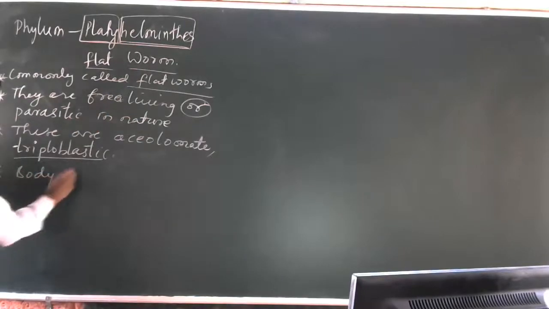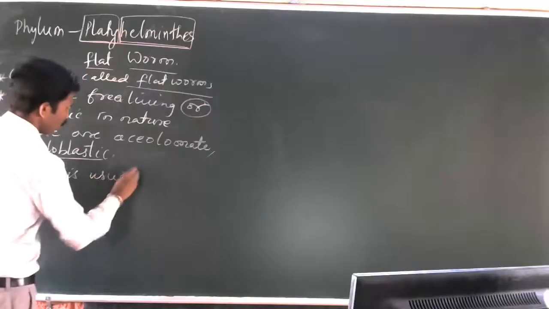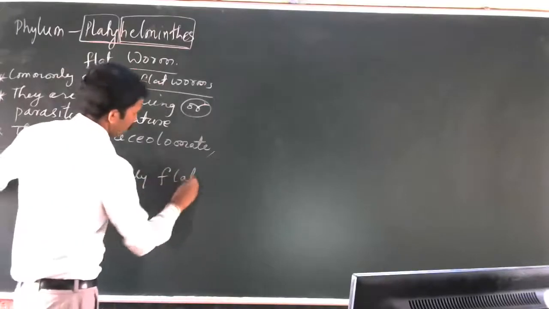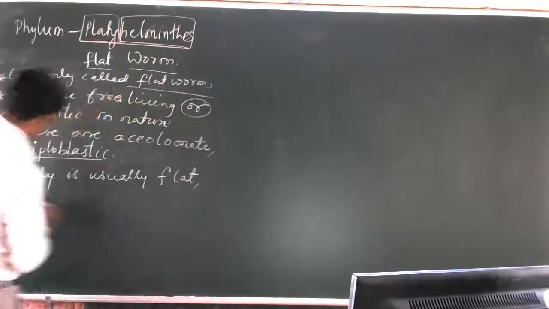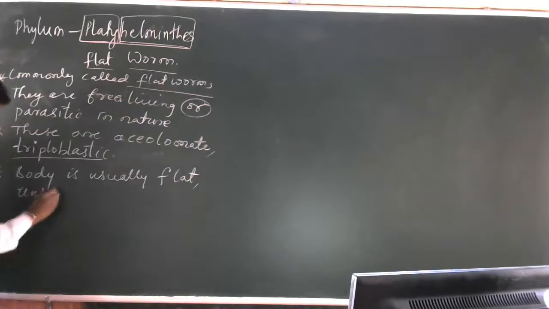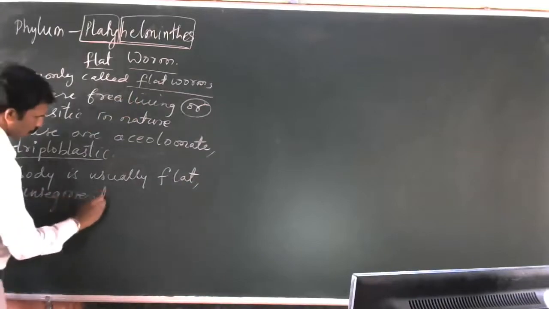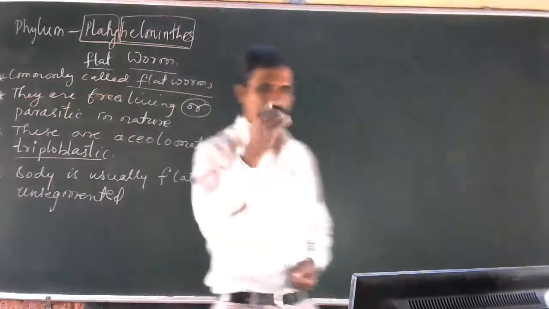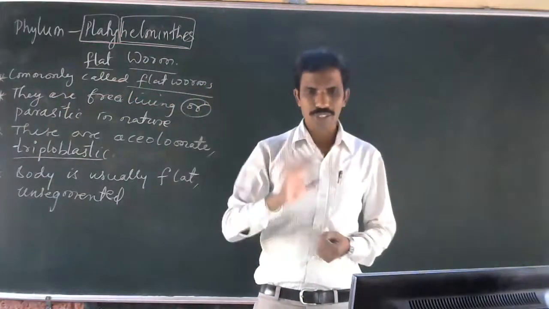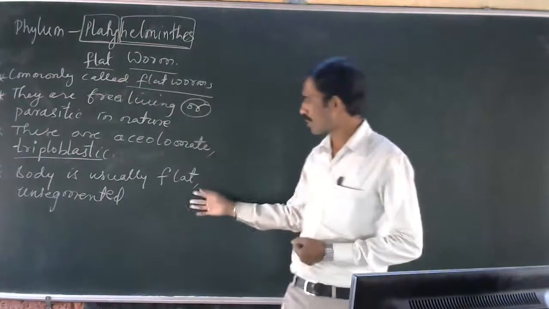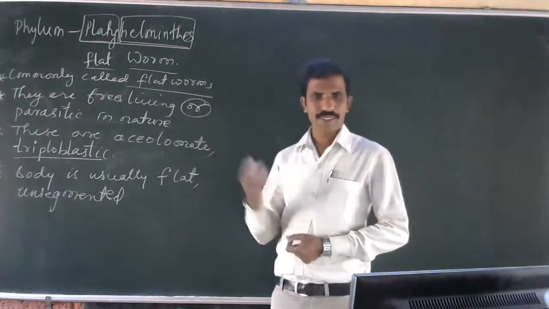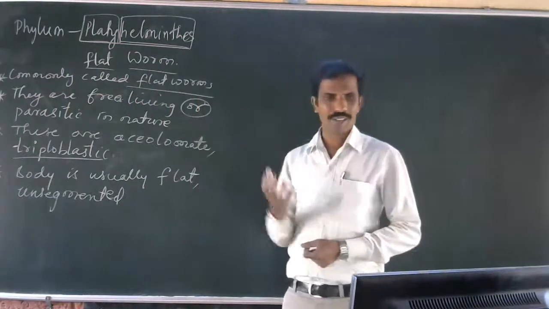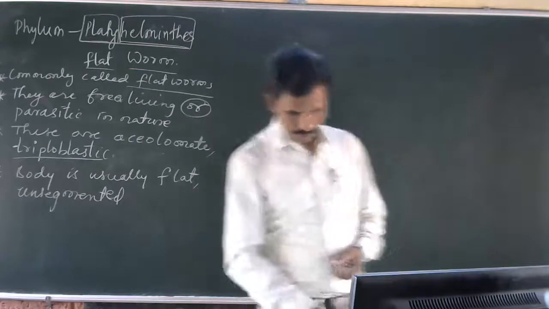The body is usually flat and unsegmented. Unsegmented means the body is not divided into partitions. They look like a tape, flat. You can see in the picture.